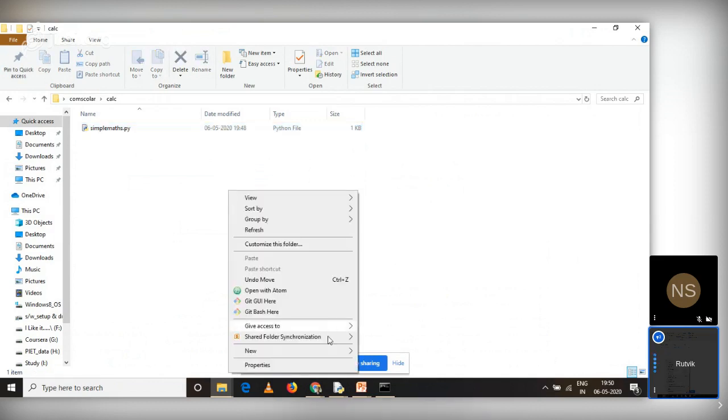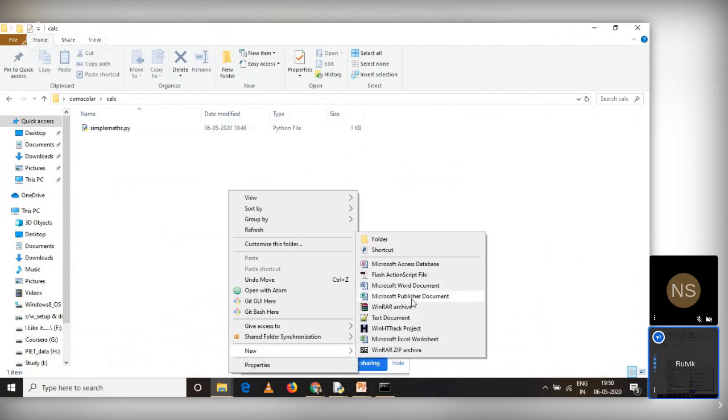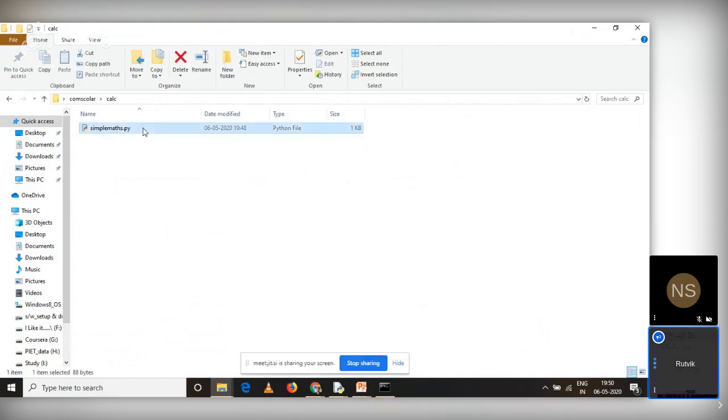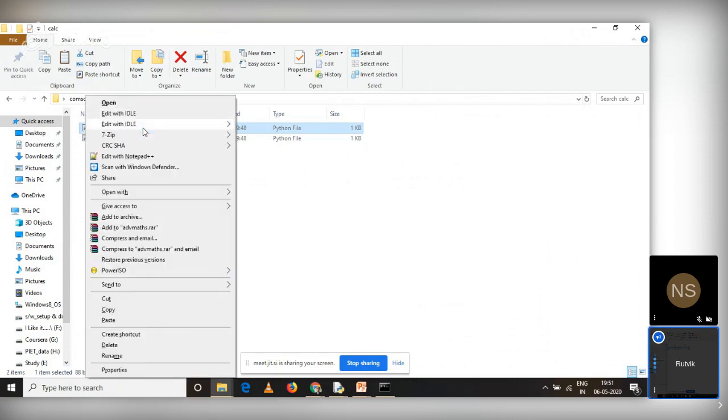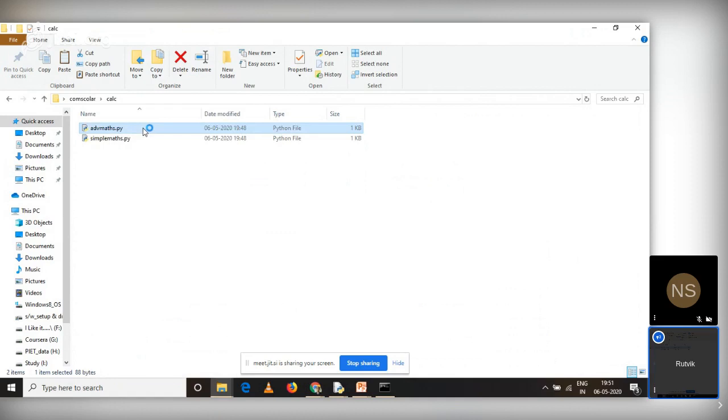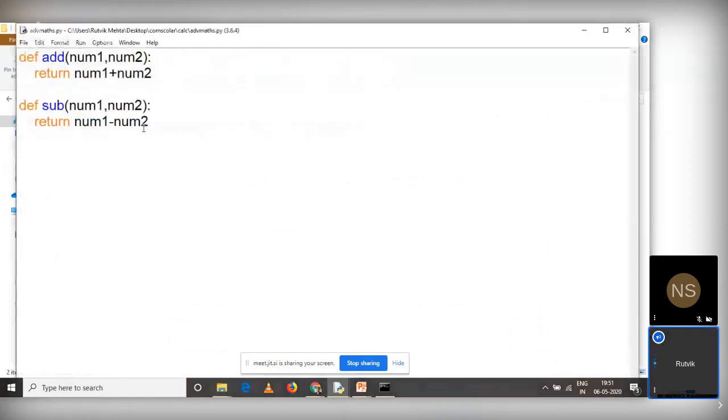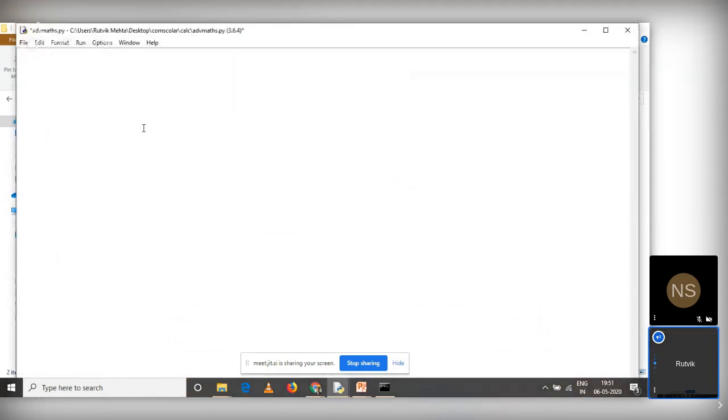Now what I can do is create another file. That is another module for me. Let me just copy paste it, and let me call this advanced maths, ADV maths, right? And in advanced maths, I'm going to edit some code over here, right? So instead of using this add and subtraction, I'm going to call the math library.